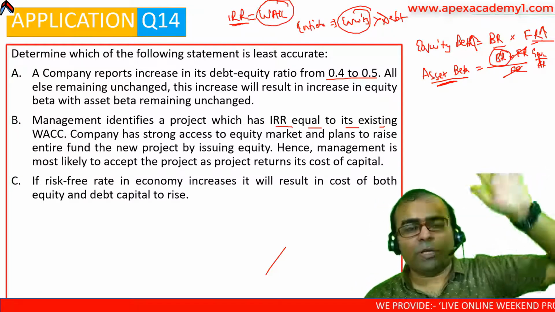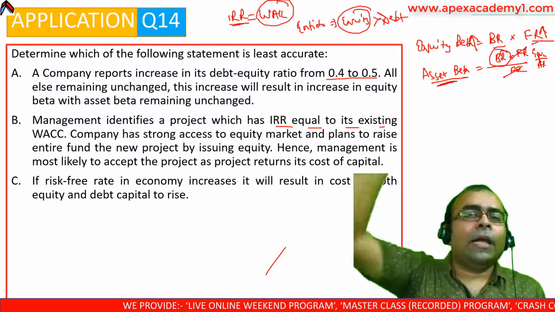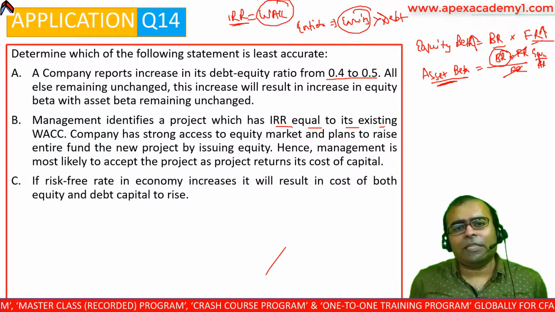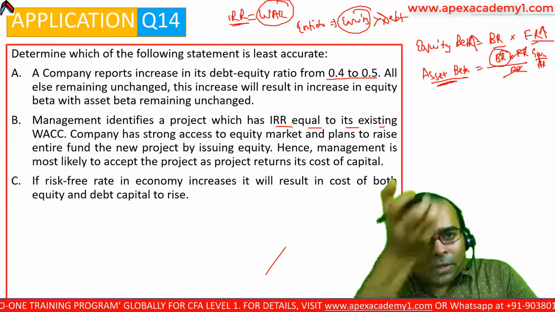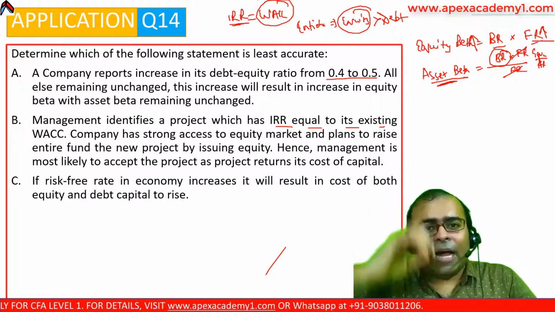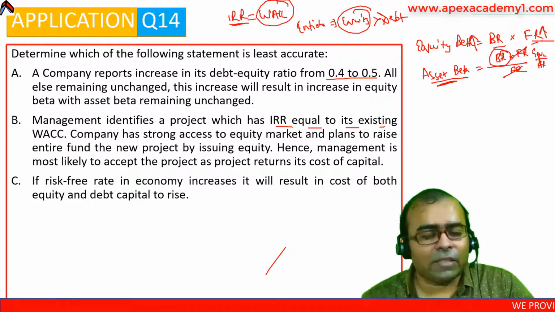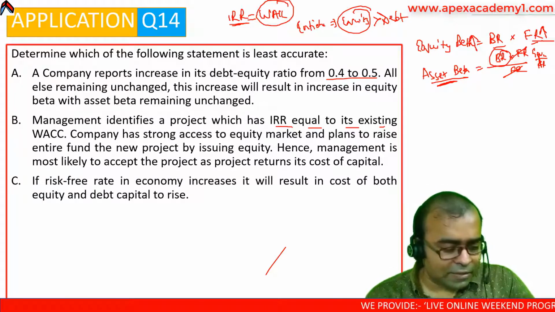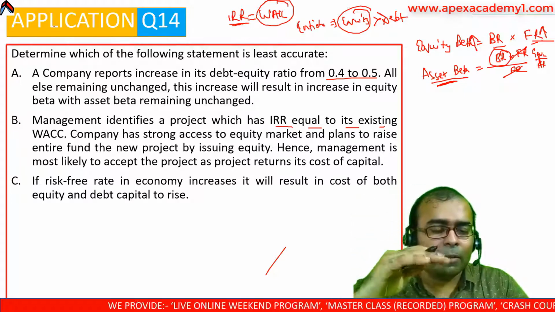If you see any of the WACC questions we have calculated, WACC is a number which is somewhere midway. It is lower than equity cost and higher than debt cost, which is obviously mathematical logic: debt is a lower number, so it pulls it downwards. Equity is a higher number, it pulls it upwards, and the resultant weighted average remains somewhere in the middle. This IRR or WACC also reflects that middle number.